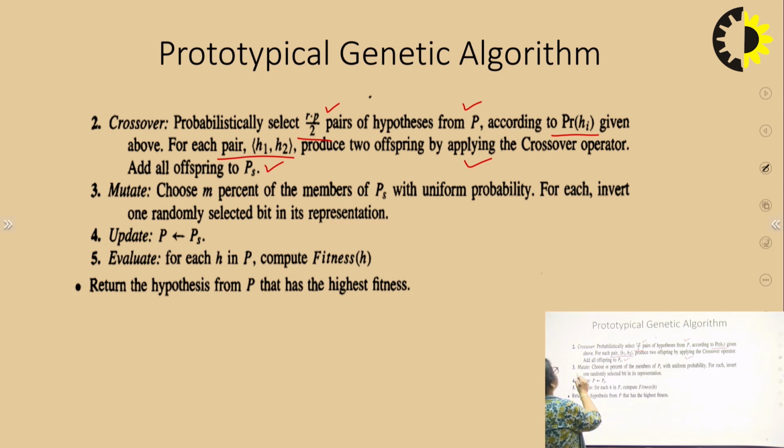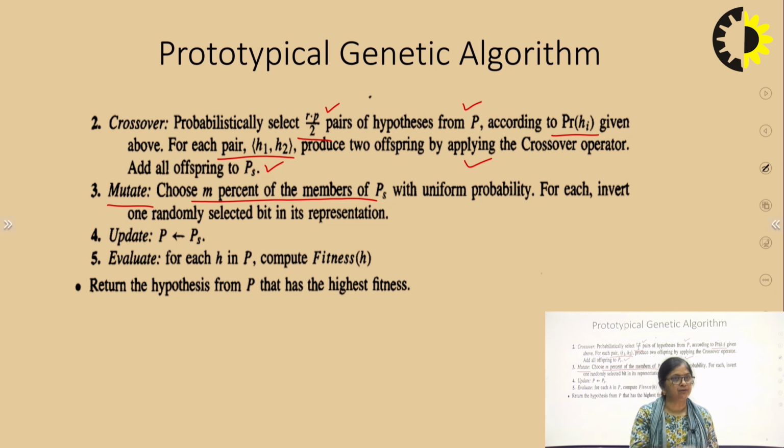Now what is the mutation rate? That we also decided initially, that is M. So M was the mutation rate. So we will find M% of the members of PS. PS is our just formed new generation, in which (1 minus R) into P are carried directly and R into P are generated using crossover.